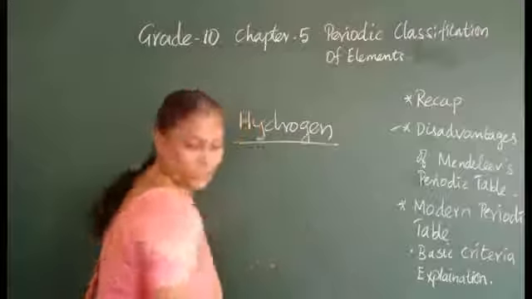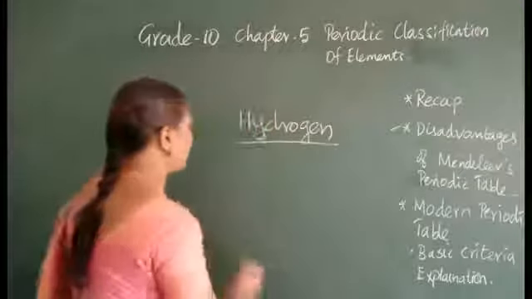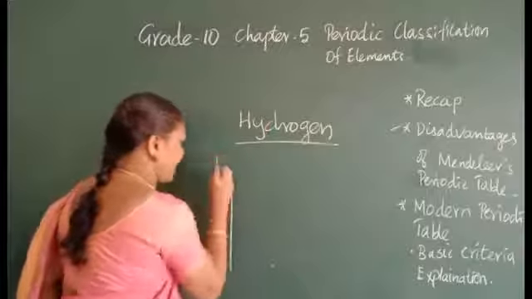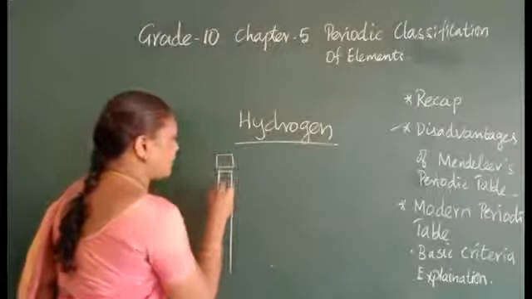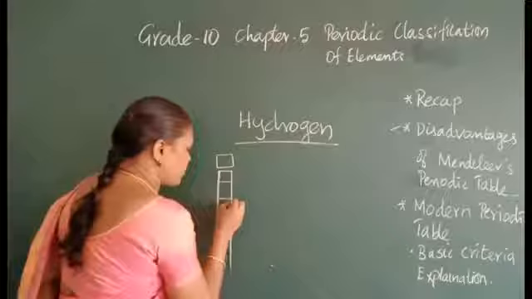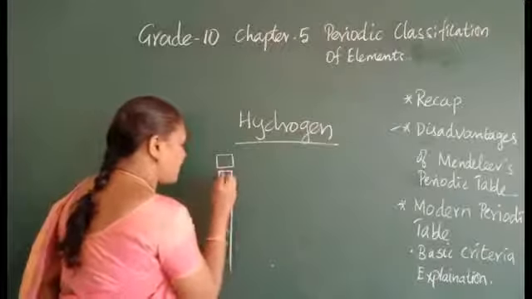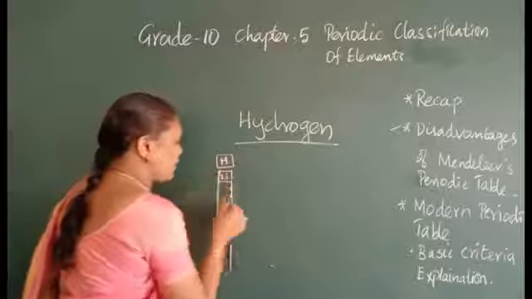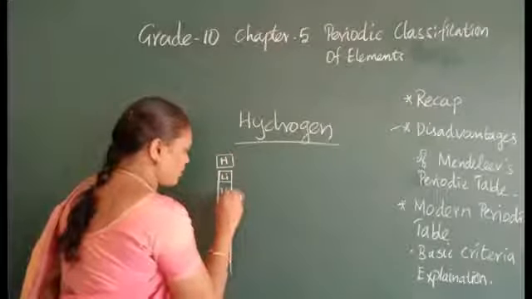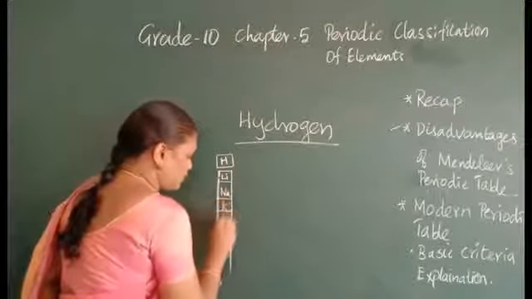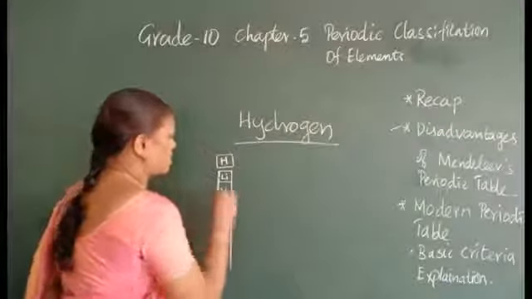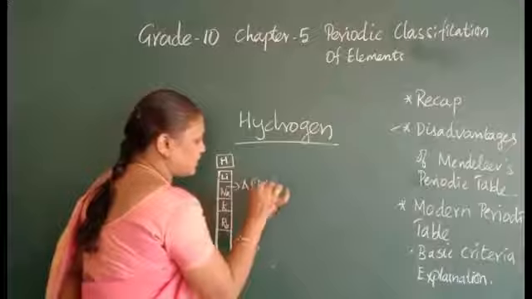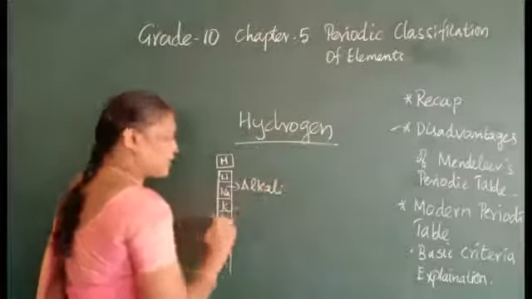What he did was place this element, hydrogen, above the alkali metals. So lithium, sodium, potassium, you can see on page number 86. Hydrogen has been placed above lithium, sodium, potassium, rubidium, all these. So this is the alkali metal group.